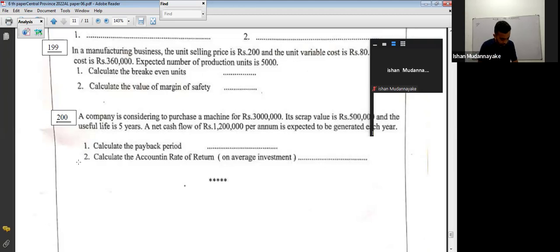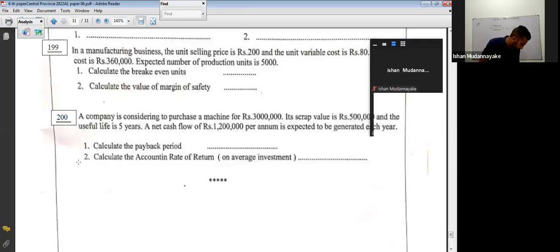Right, payback period. How to calculate the payback period here? Initial investment divided by annual cash flows. Here, net cash flows of 1,200,000 per annum. So 3 million divided by 1,200,000. Payback period 2.5 years, that is 2 years and 6 months.